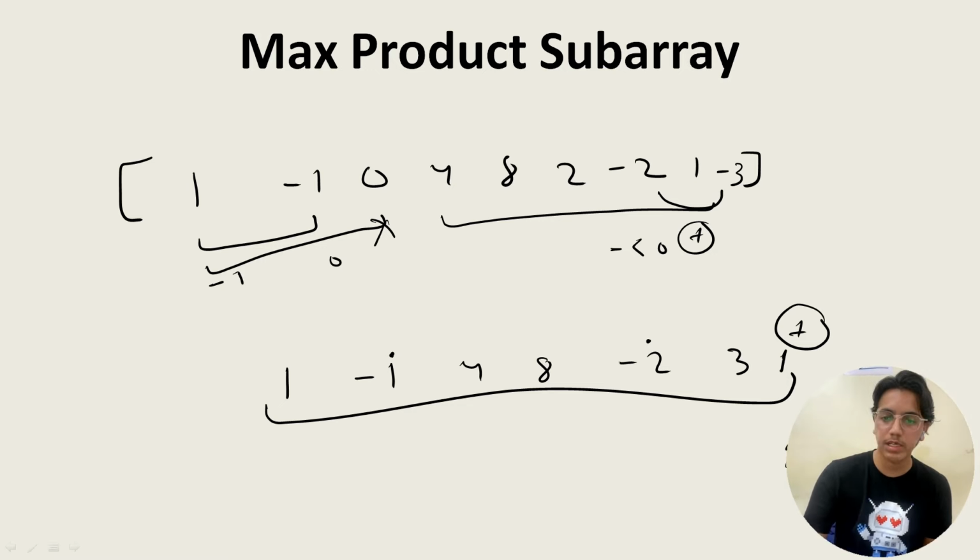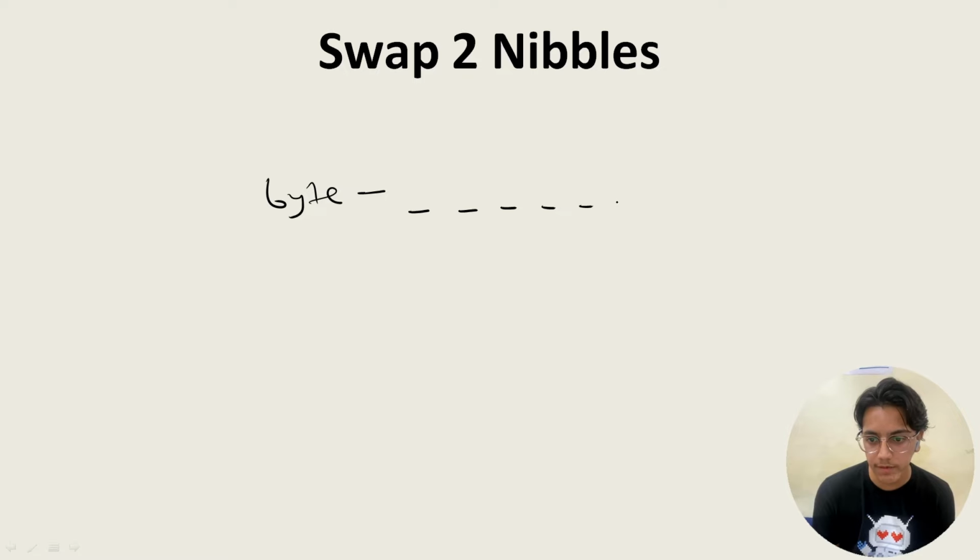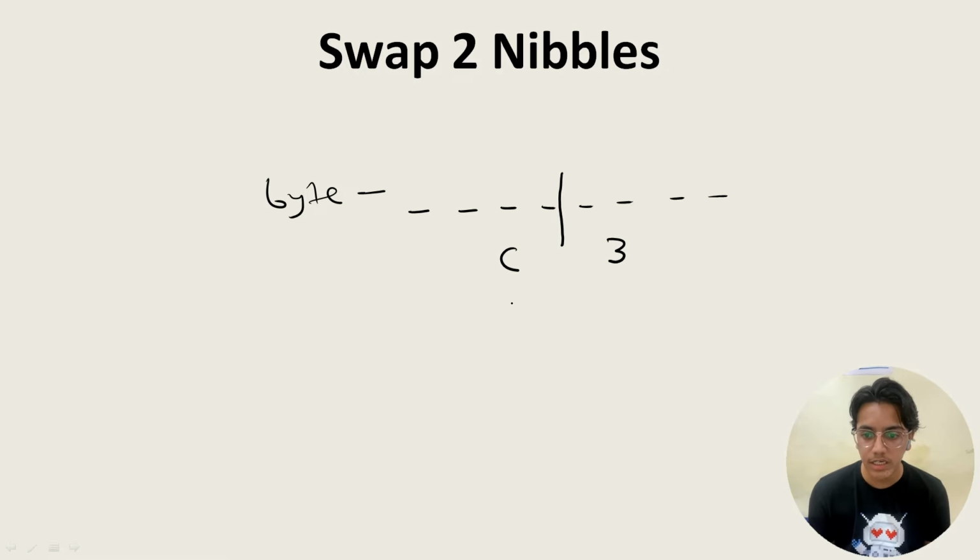Let's see the next. Swapping nibbles. So what does a nibble mean? If there is a byte, a byte has 8 bits, 1 2 3 4 5 6 7 8. And what do you mean by nibble? Nibble means 4 bits. So if a number C3 is given, after applying this algorithm, it will become 3C. That's more than sufficient, we can ask that.